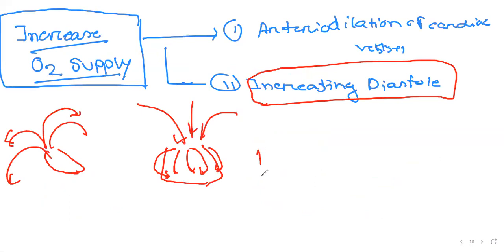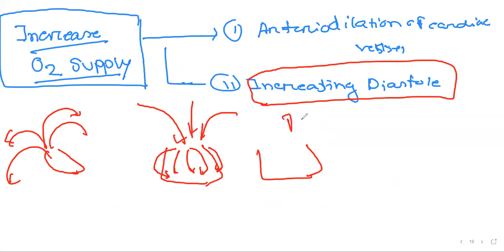And as we know, our heart is the only organ to receive its blood flow during diastole. So if we increase our heart rate, we decrease our diastolic time. Ultimately, if we increase our heart rate, we decrease our oxygen supply to the heart.